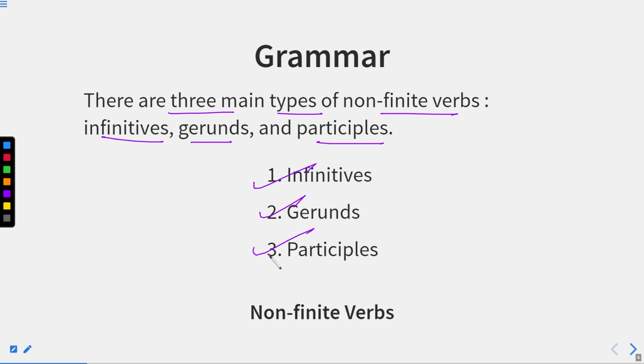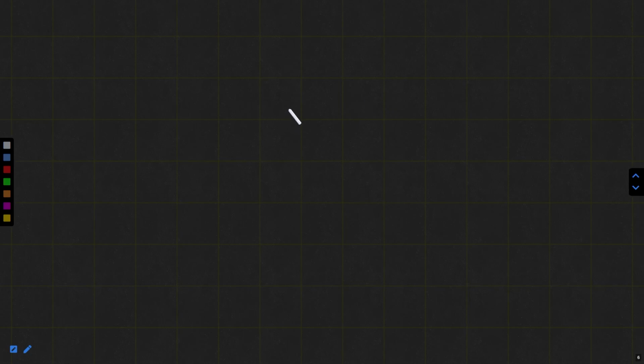First, we'll elaborate this with the help of a diagram. We will make a Venn diagram, and with the help of that Venn diagram I'm going to explain what a non-finite verb is exactly. So you will get this idea with the help of this diagram.